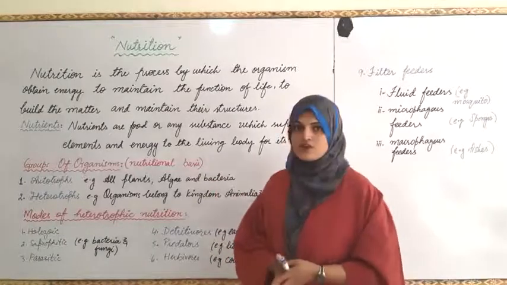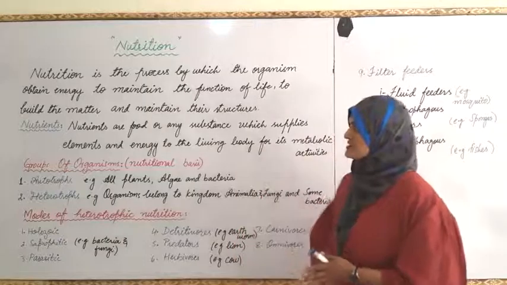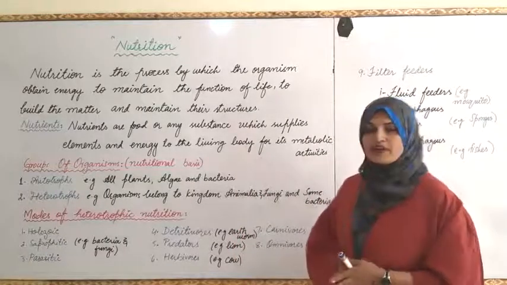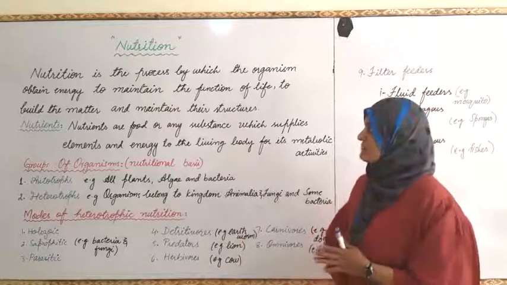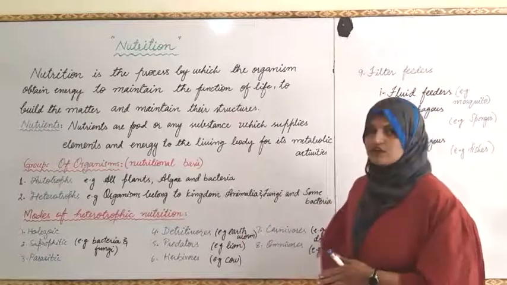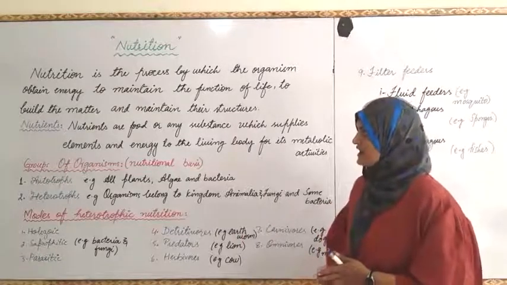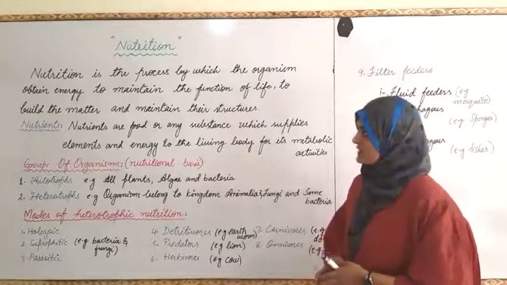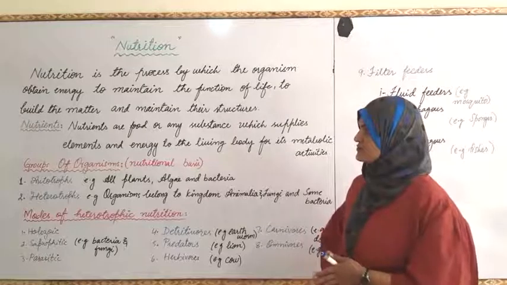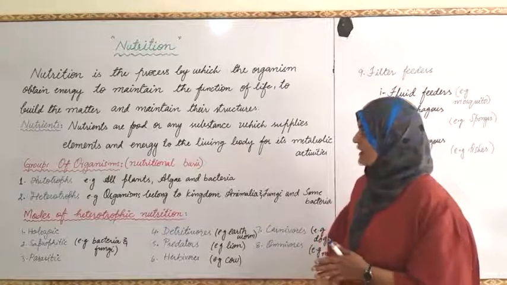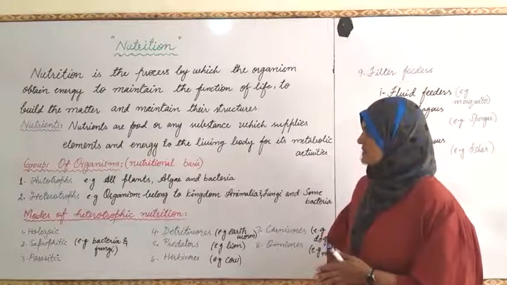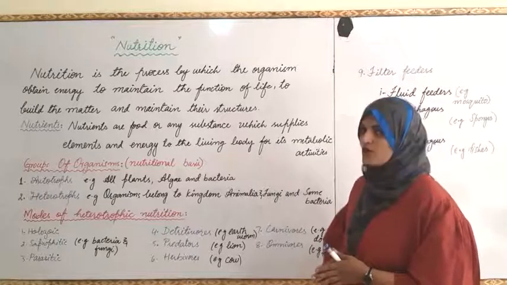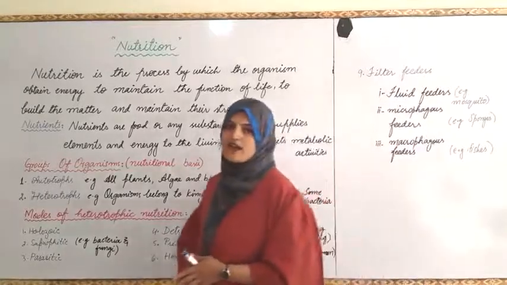So, the definition of nutrition is the process by which the organism obtains energy to maintain the functions of life, to build matter and maintain its structures. While the definition of a nutrient is: nutrients are food or any substance which supplies elements and energy to the living body for its metabolic activities.